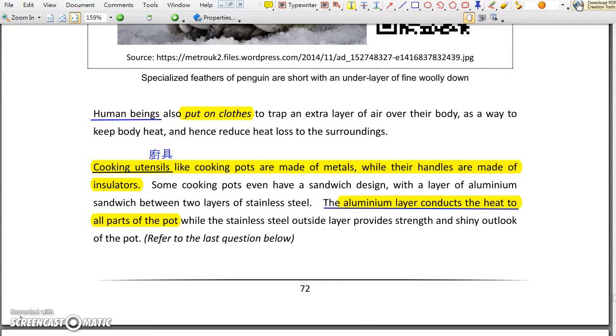The body of cooking utensils is made of metals, and some even have an aluminum layer which conducts heat better than other metals. Some expensive cooking utensils have an aluminum layer in the middle to conduct heat to all parts of the pot, while the stainless steel outside layer provides strength and a shiny outlook for the pot.